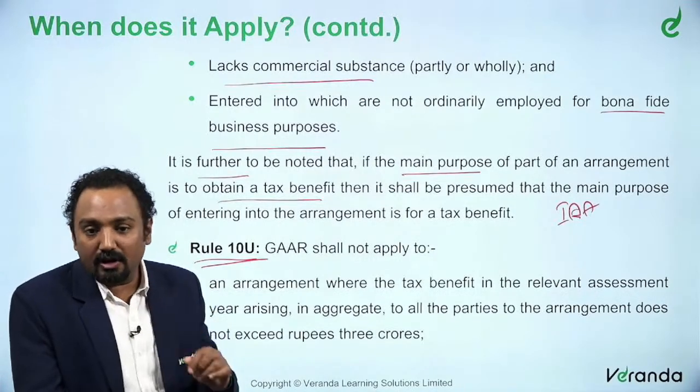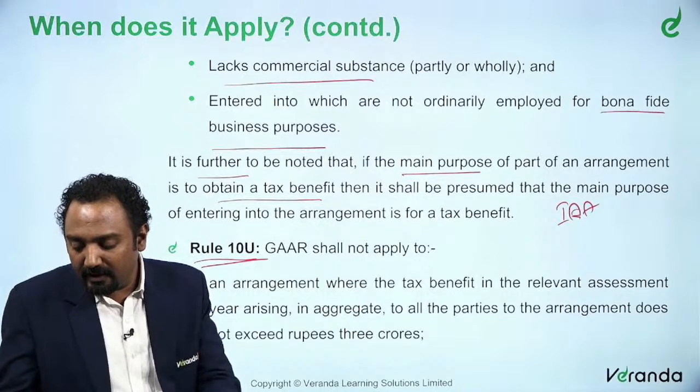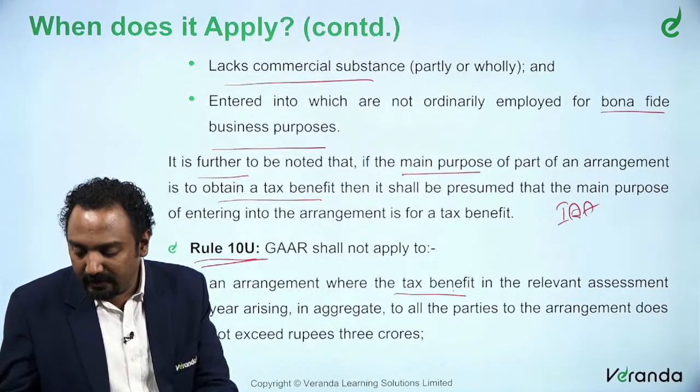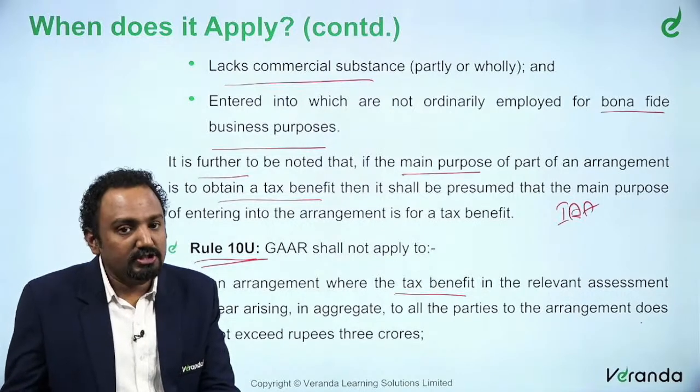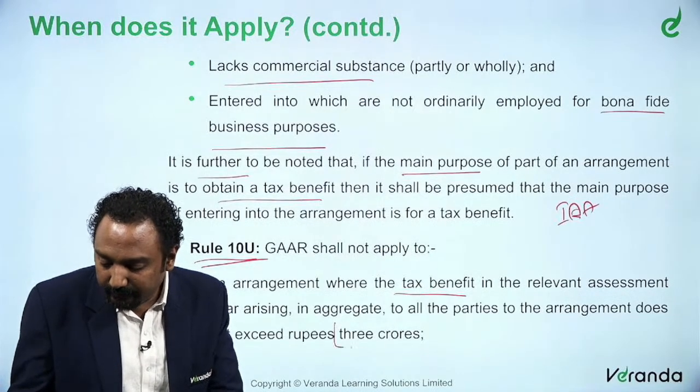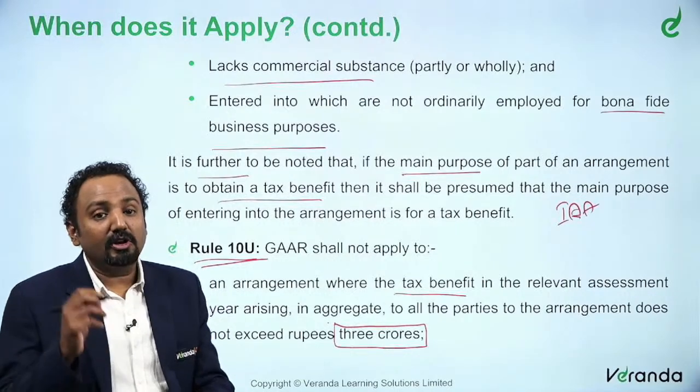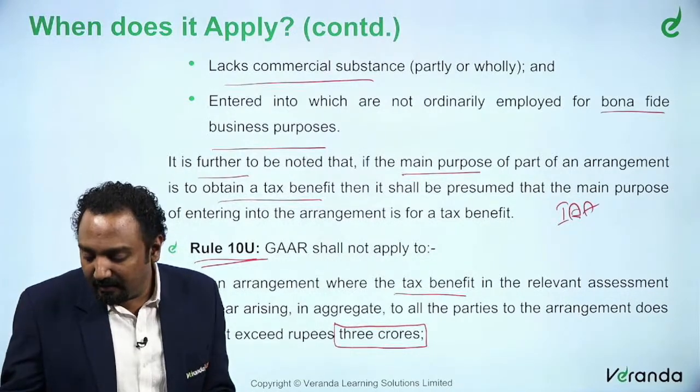What is that? Where the tax benefit in the relevant year arising to all the parties to the arrangement does not exceed what? So they are bringing in the concept of materiality. They are trying to say, I am leaving out the small businesses.